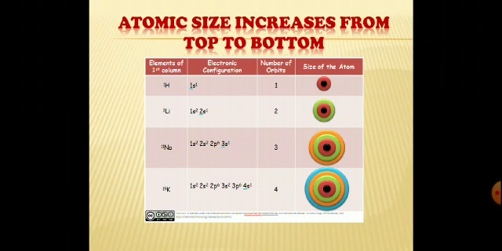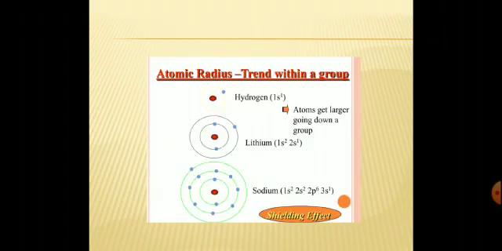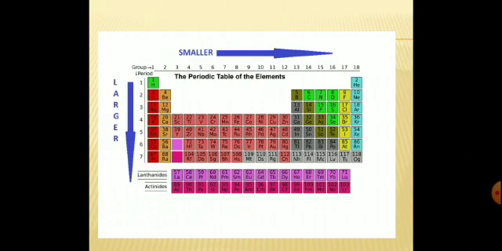So from top to bottom, because the number of shells increases, the atomic size also increases. See, hydrogen has only one shell, but lithium has two shells. Sodium has 3 shells, so the distance between the nucleus and the outermost shell increases. So automatically atomic size increases.